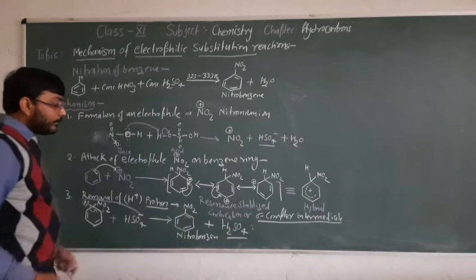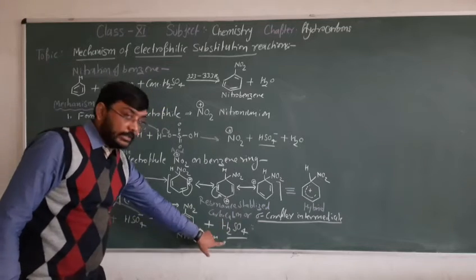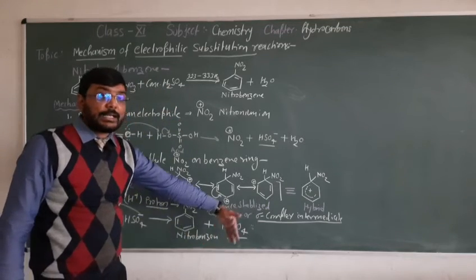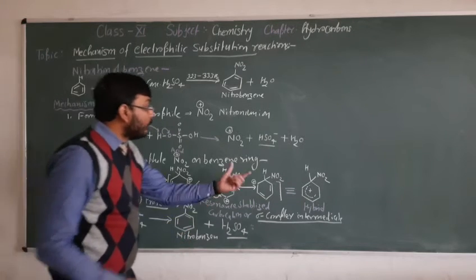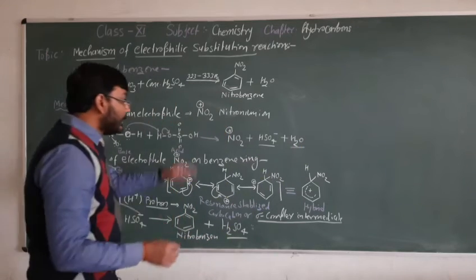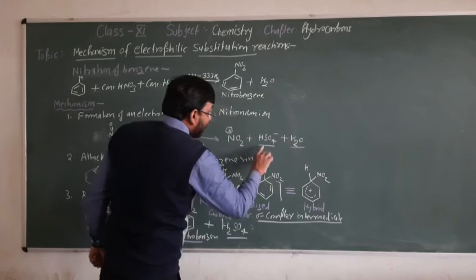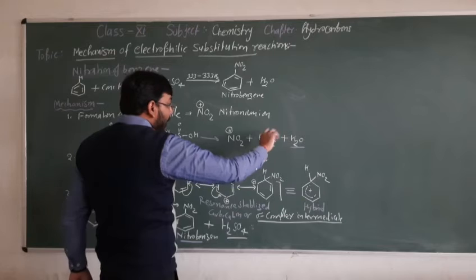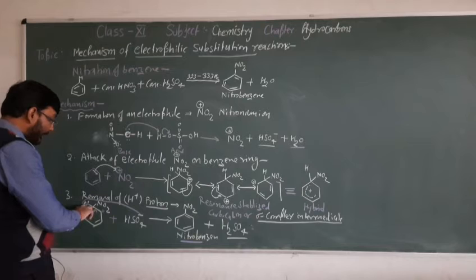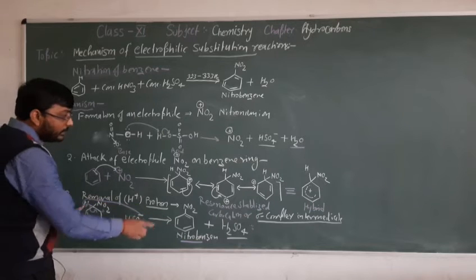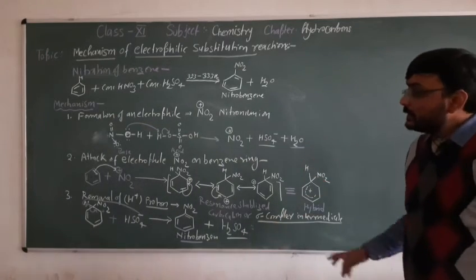So H2SO4 plays its role as a catalyst. The involvement of H2SO4 is as a catalyst. But here NO2 we get, right, and water we get. So when we add the overall reactions, we will get two products, nitrobenzene and water. HSO4 minus is generated in the first step, and is again converted into H2SO4 by taking the hydrogen as H plus ion. So this is the whole mechanism of these reactions.